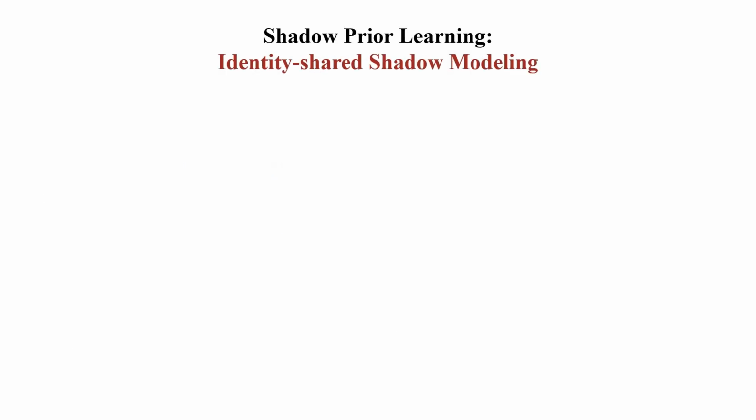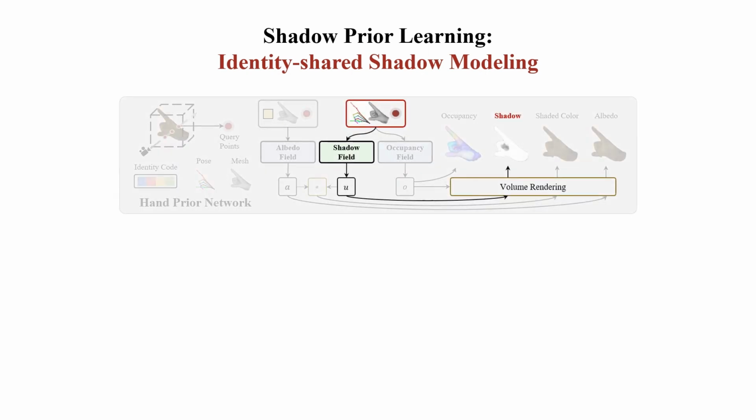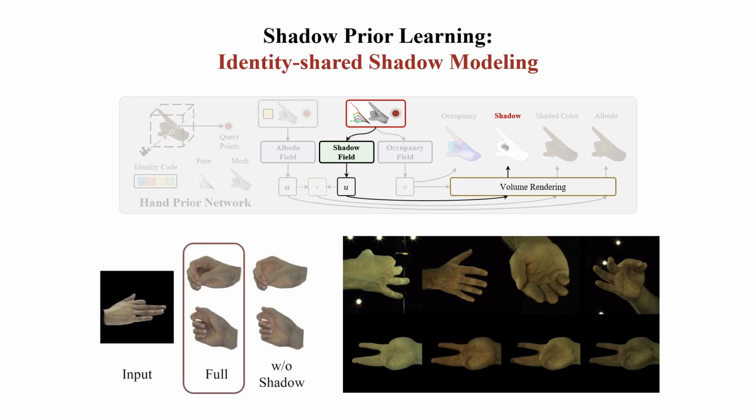Hand shadow modeling is important for realistic hand avatar animation, often causing self-occlusion effects. For one-shot reconstruction, learning a transferable shadow prior is significant. Our approach aims to model a more universal shadow prior shared by different identities, grounded in the observation that shadows from self-occlusion are largely consistent across different hands when performing identical poses. Our self-occlusion modeling with an identity-shared shadow field can contribute to more realistic one-shot hand avatar animations, as shown in the image and videos below.